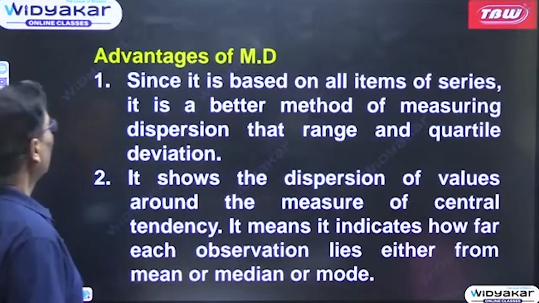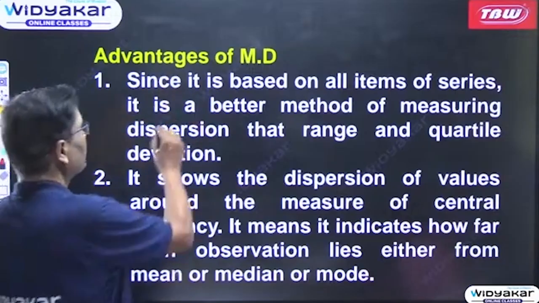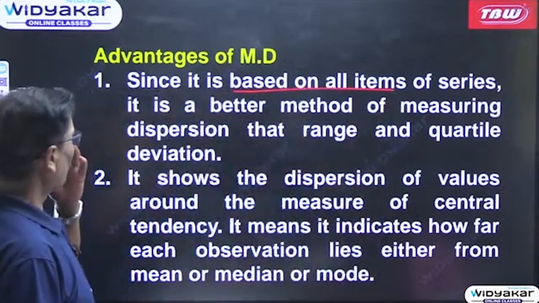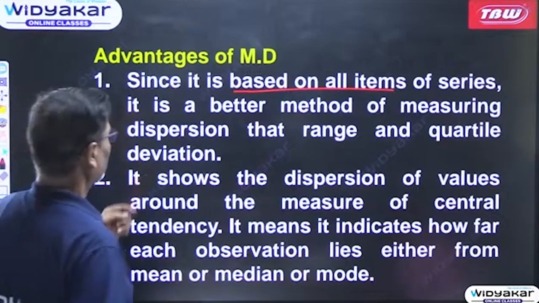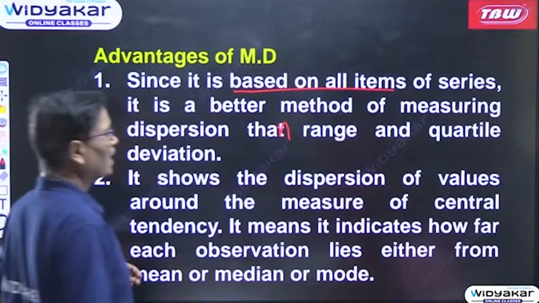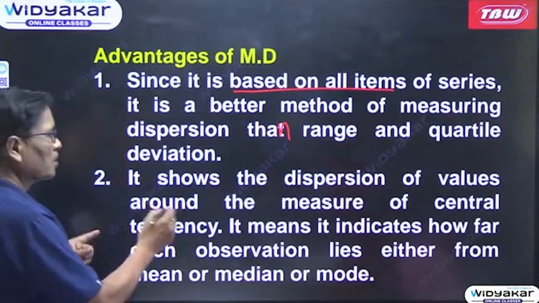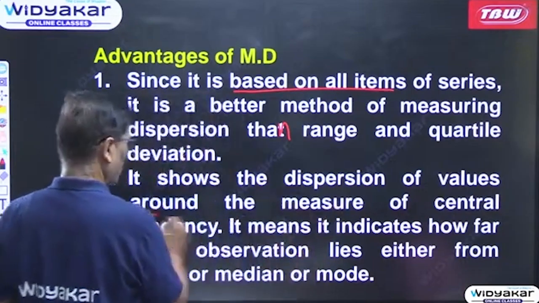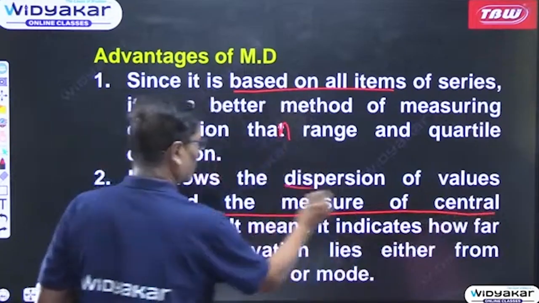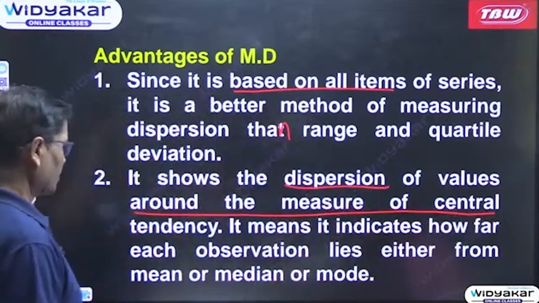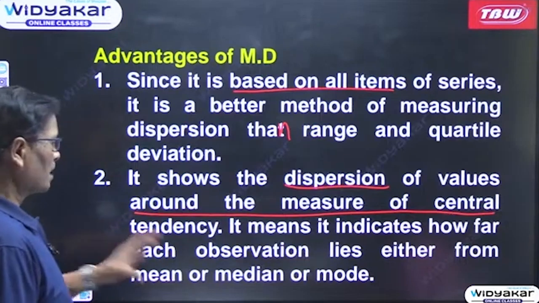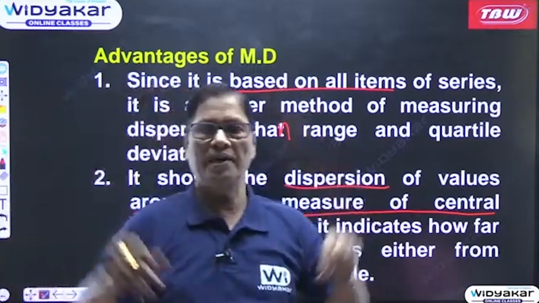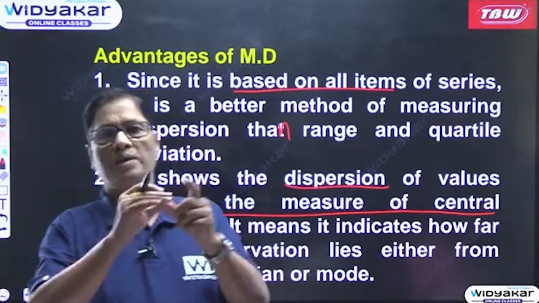Okay. Now coming to the advantages of mean deviation. Since it is based on all items of the series, it is a better method of measuring dispersion than range and quartile deviation. Then it shows the dispersion of values around the measure of central tendency. It means it indicates how far each observation lies either from mean or median or mode.